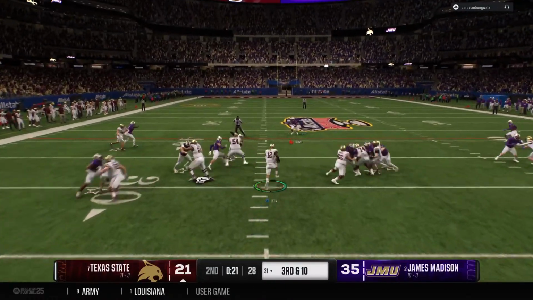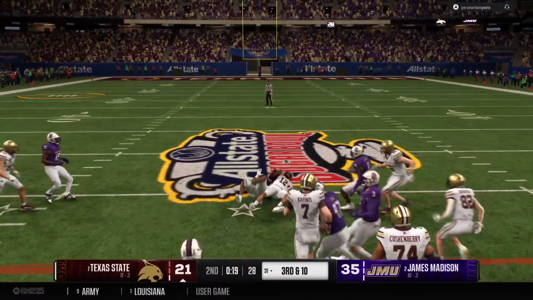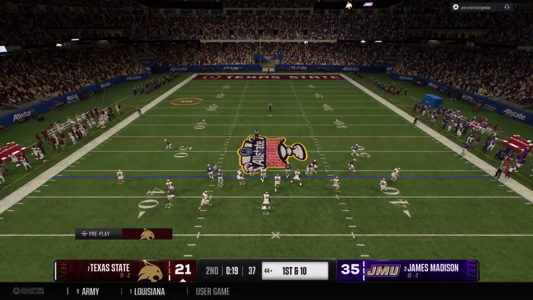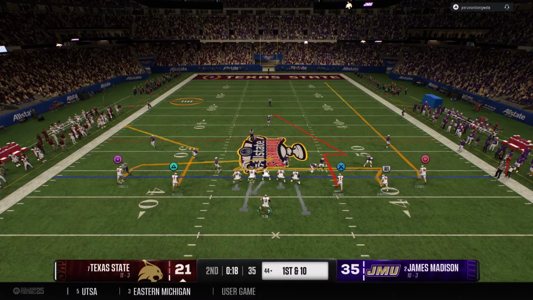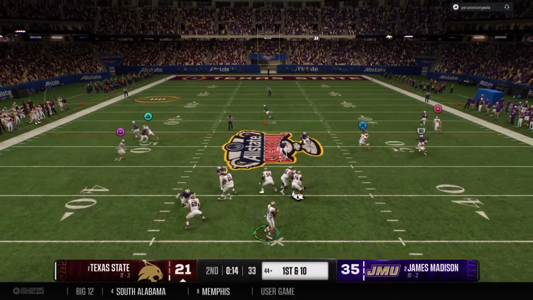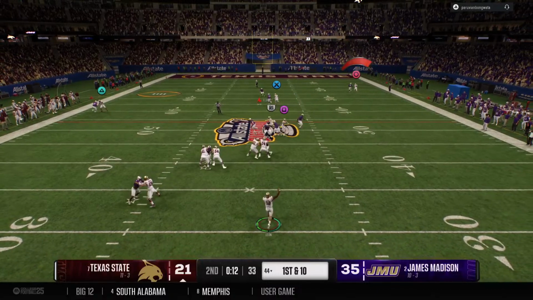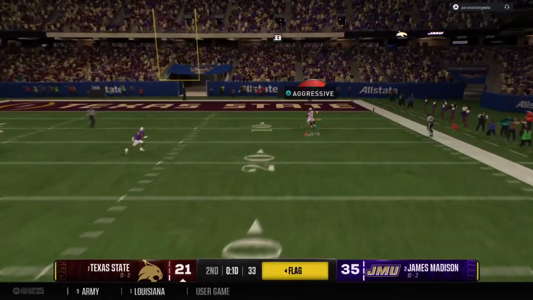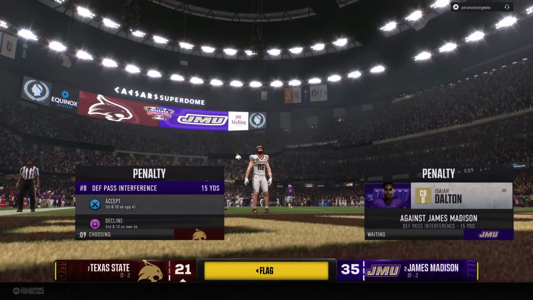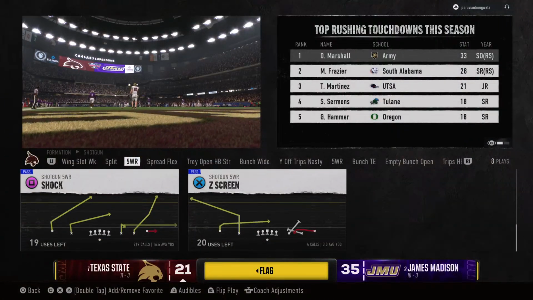That's a designed quarterback keeper. He's past the marker and still going. They bring him down at the 44. That's a solid gain, getting closer to midfield now. Dropping back. It's Leon, and looking for a big play here. And the deep shot falls incomplete, but there's a penalty marker on the field.